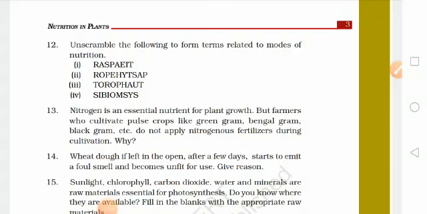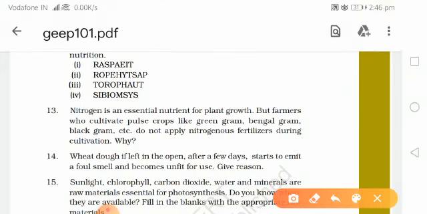The Rhizobium bacterium, which converts the nitrogen into soluble form so the plants can use it, is mainly found in leguminous plants. Leguminous plants mean pulse crops which grow legumes like gram. So they do not need to apply nitrogenous fertilizers because Rhizobium bacterium is present in their roots, which can convert the nitrogen into soluble form and plants can use it.